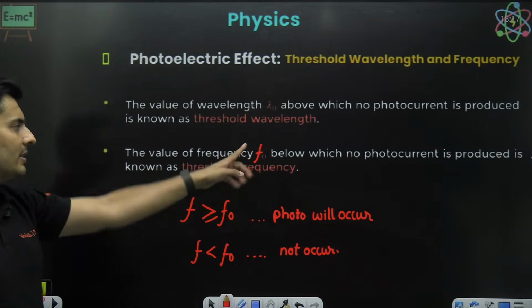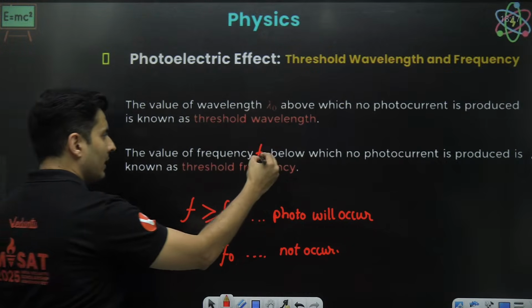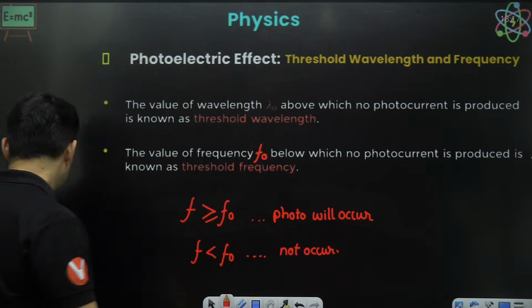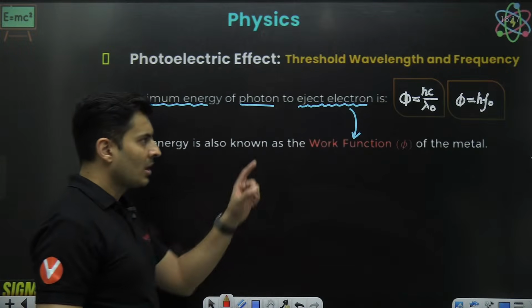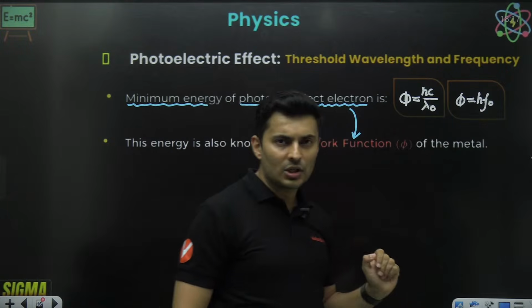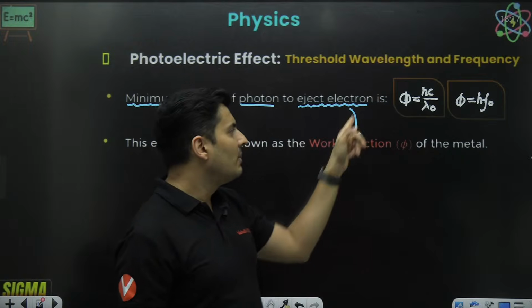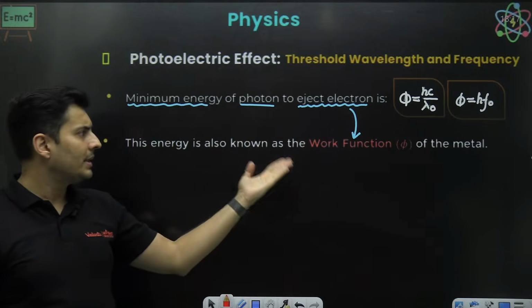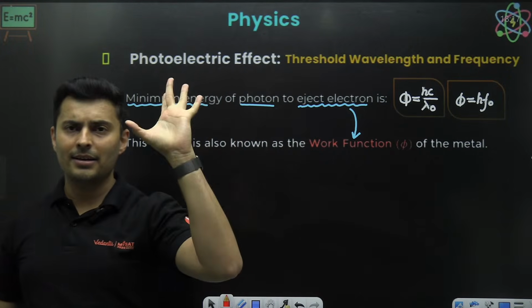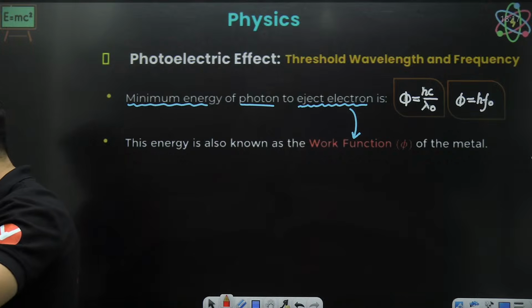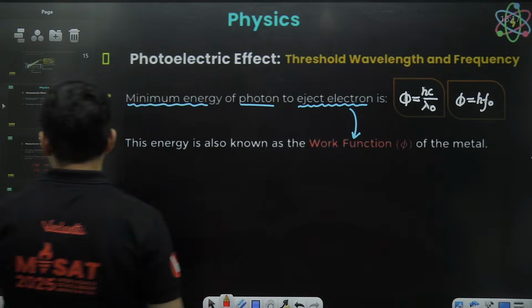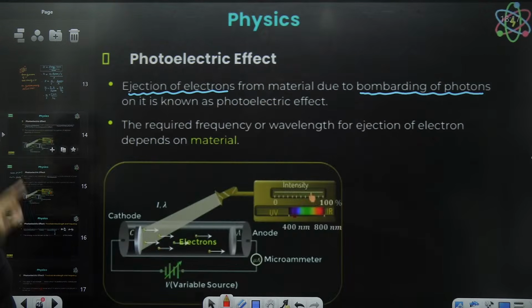So that is the threshold frequency, and the corresponding wavelength, the threshold wavelength. h into f is the energy of the photon, that is the minimum energy required to knock it out. That is also called the work function. Okay, very good. I hope till this point everything is clear.